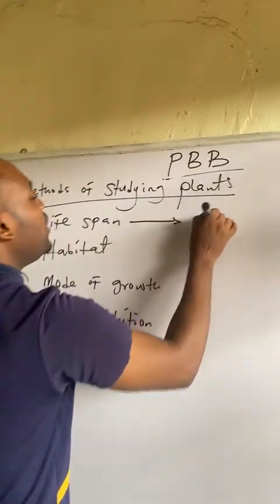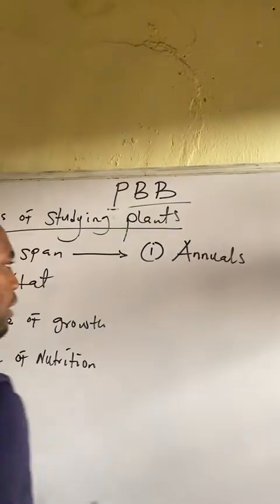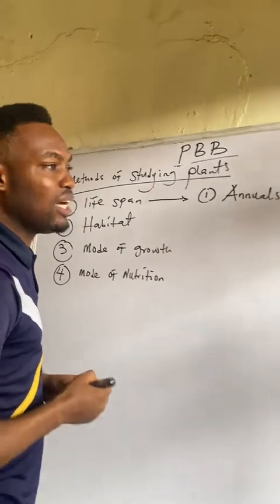So for life cycle, we have the following groups of plants to study. Number one, we call annuals. Under lifespan, the first group of plants we have to study are called annuals.